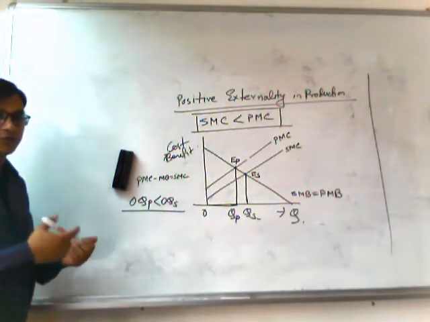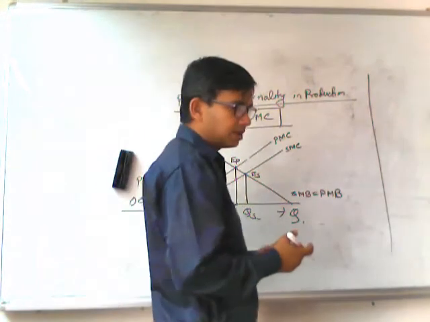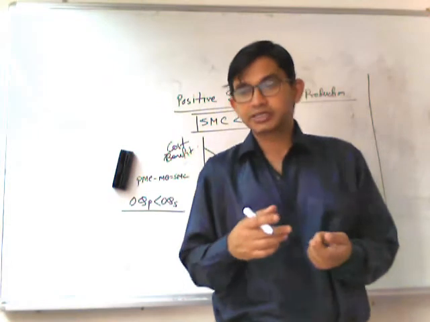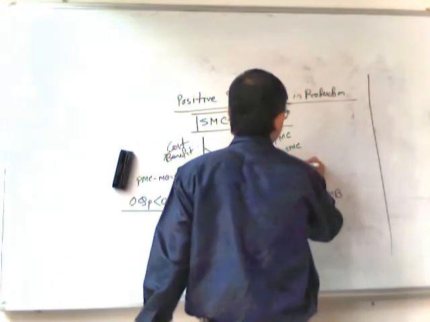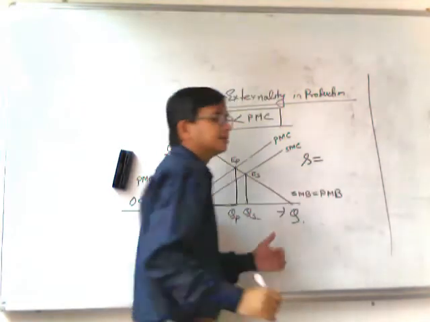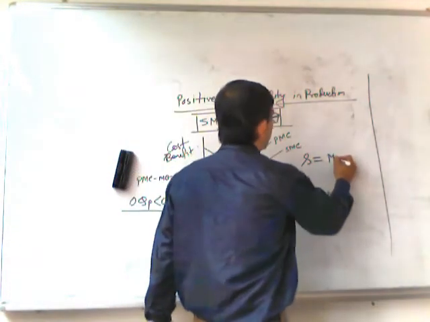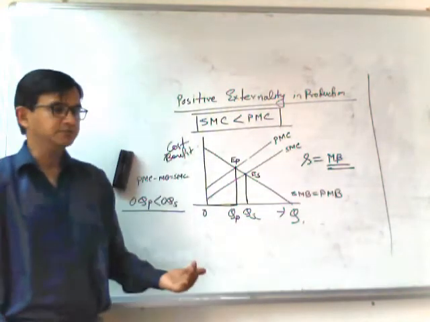Now, the question is, how can the government solve the problem? The answer is very easy. The government will provide a subsidy to the firm. If we consider S as the subsidy per unit, then S equals the marginal benefit created by this firm to the other firms.